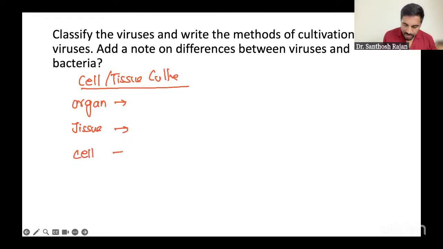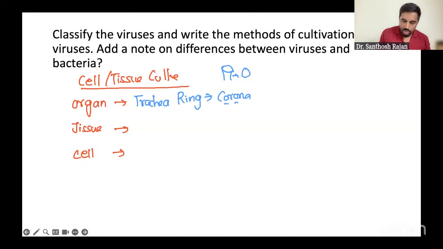Like the cell culture. So an organ culture example is you use the tracheal ring to grow our favorite virus, the coronavirus. If you remember, tracheal is a ring and corona, O, is also like a ring. Okay, O, corona. What about tissue? Tissue, especially lymphoid tissues. We can use lymphoid tissue for growing adenoviruses. Many viruses can grow there, but one example is enough.